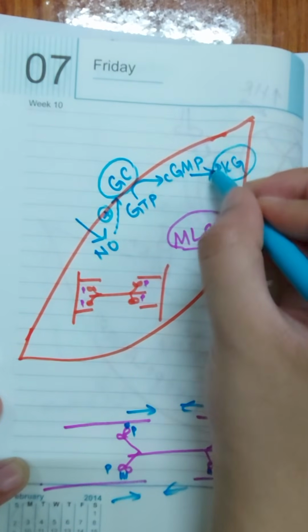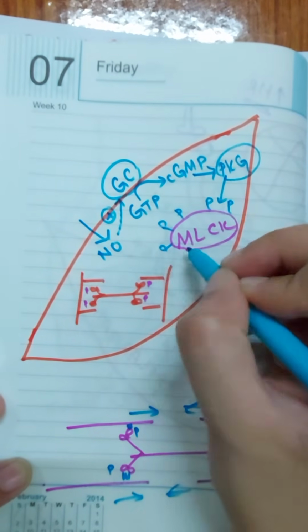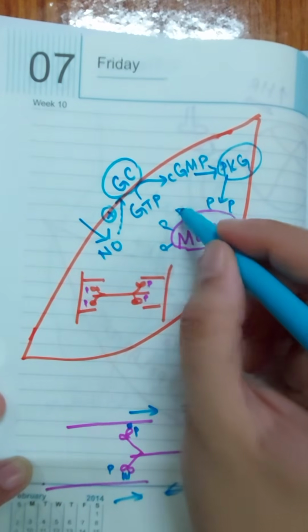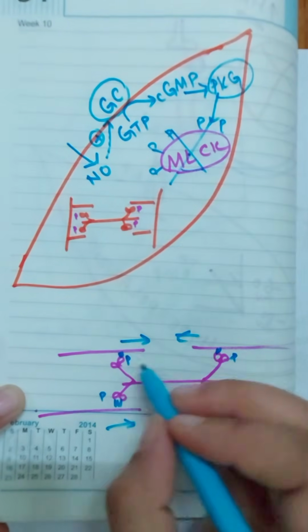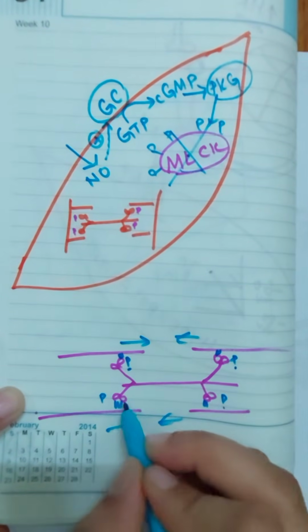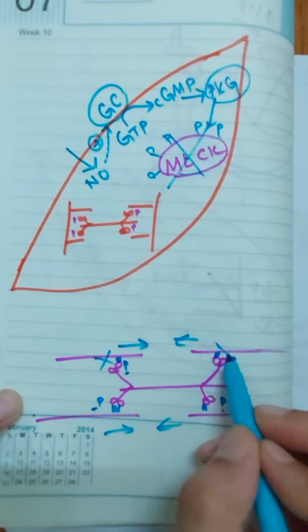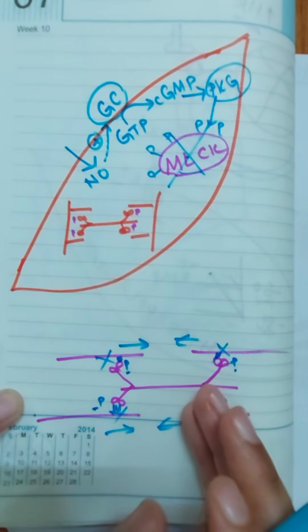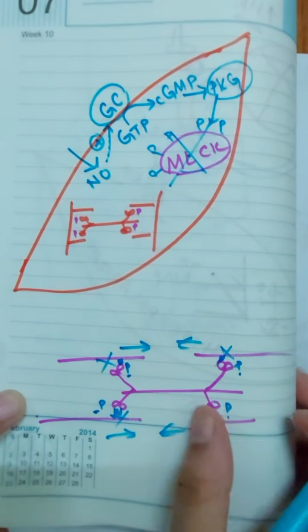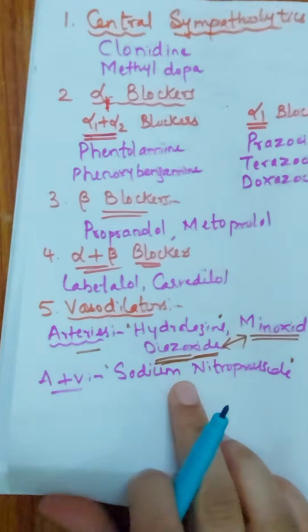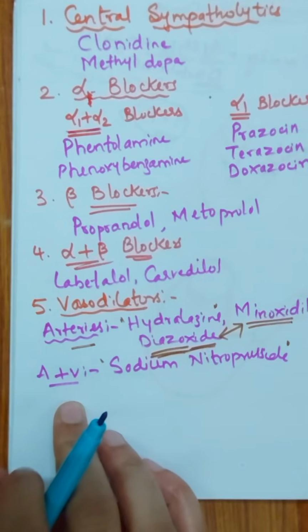Now what will this protein kinase G do? It will cause phosphorylation of the myosin light chain kinase enzyme, and after getting phosphorylated, this enzyme will be inhibited. Inhibited means it will fail to cause phosphorylation of the myosin light chain, and when myosin light chain is not phosphorylated, there won't be any interaction between actin and myosin. When there is no actin myosin interaction, there won't be any constriction, and that means dilation. So this is how hydralazine and sodium nitroprusside cause arteriolar as well as venodilation. So this is all about the vasodilators.